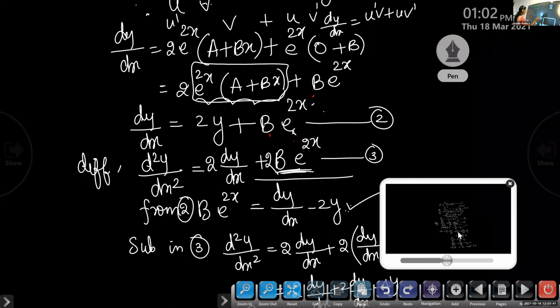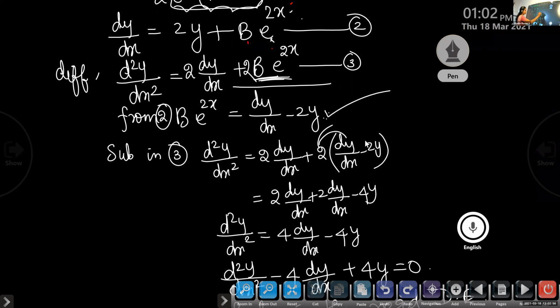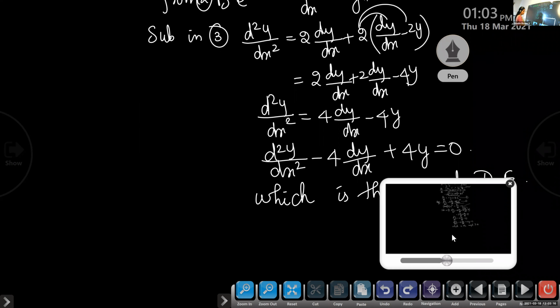After finding this b e raised to 2x, substitute in equation 3. So d square y by dx square is 2 dy by dx plus 2 into dy by dx minus 2y. Now open the brackets. So 2 dy by dx plus 2 dy by dx minus 4y. 2 plus 2 is 4, so 4 dy by dx minus 4y. Now bring all the terms to one side. This is the required equation.